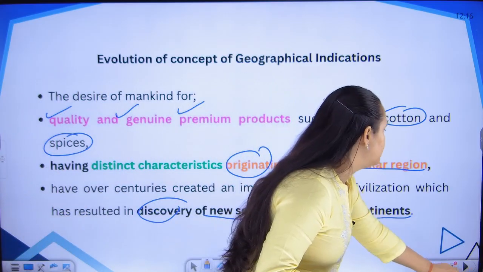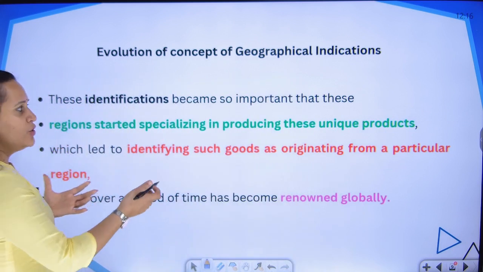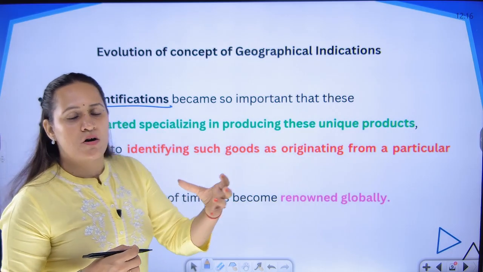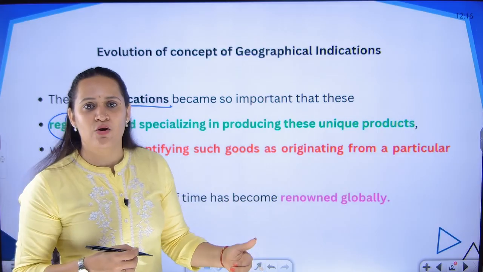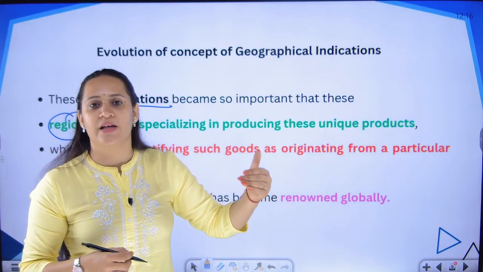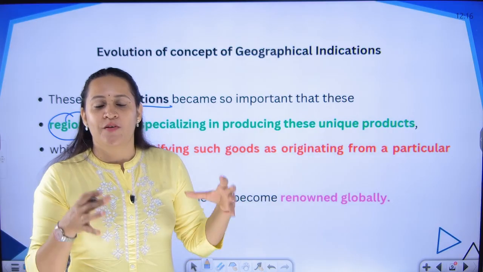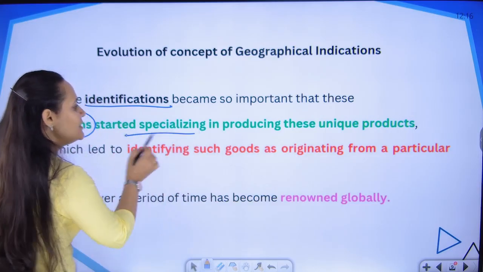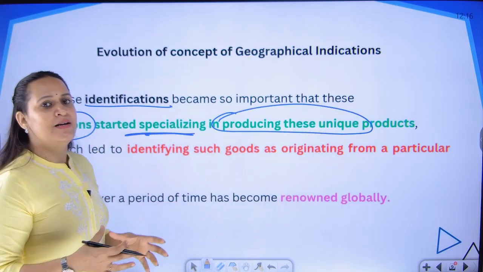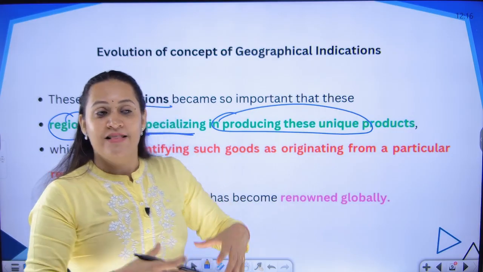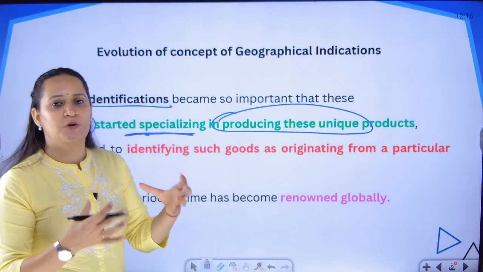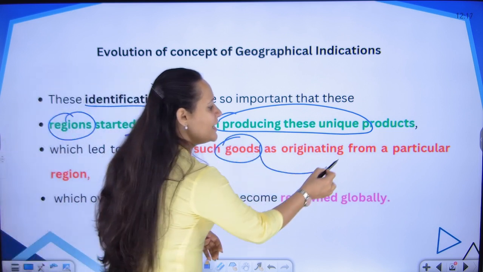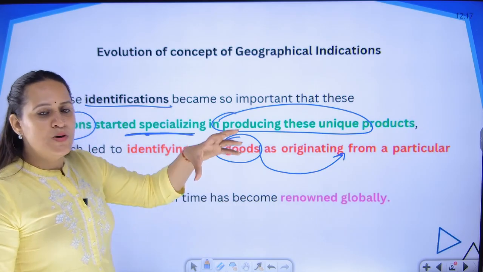But what happens with that? Like I told you, identification started, that all those regions where these products like silk, cotton or spice were found, they know that people are coming to their location, people are coming to their continent, people are coming to their country to buy these products. So, when you know that these products have some kind of value, the people in that region started specializing in producing those unique products that they are famous for. And that is how, when people started specializing in those particular areas, ultimately the goods were being identified as originating from that particular place. So, the good was associated with a place.